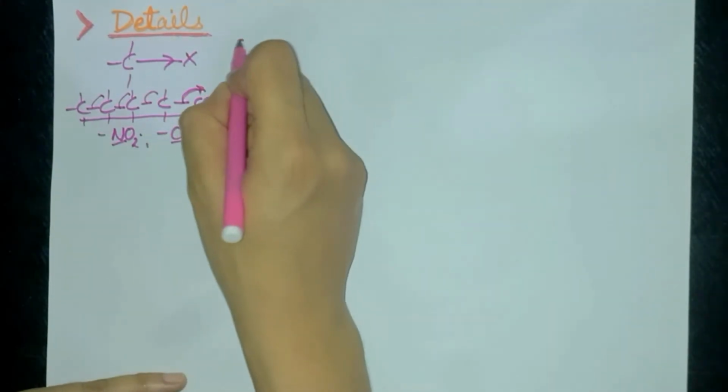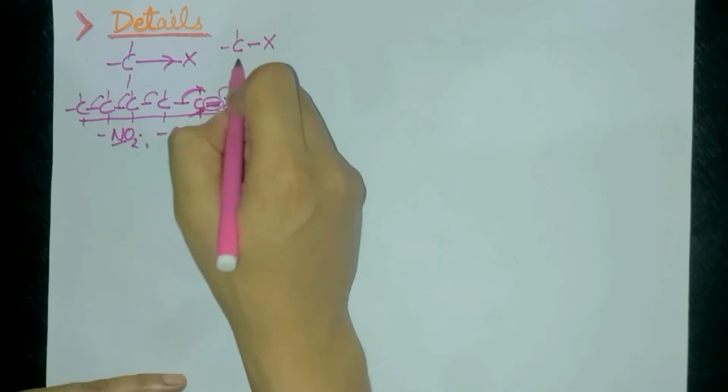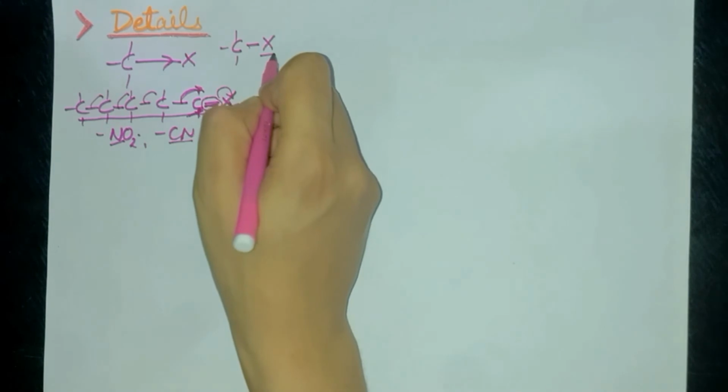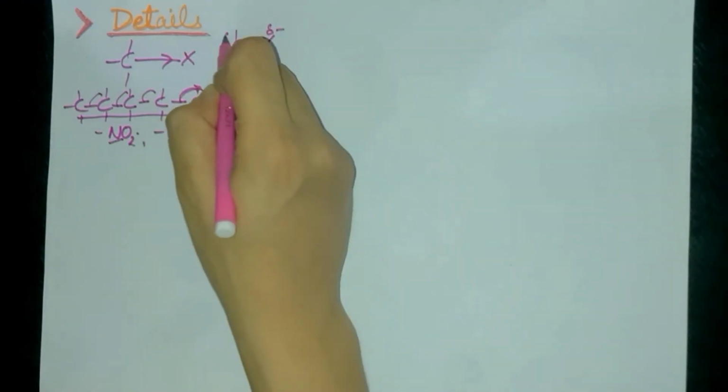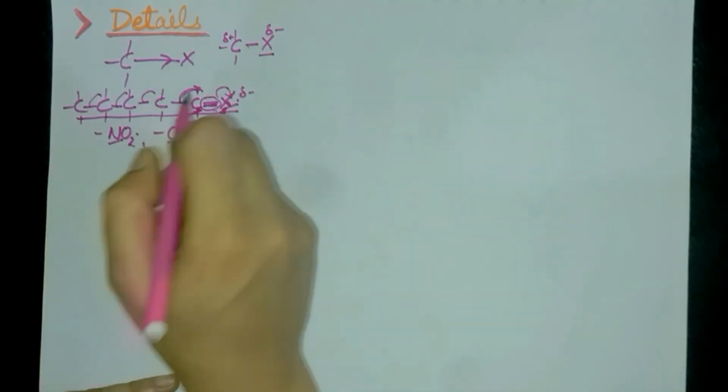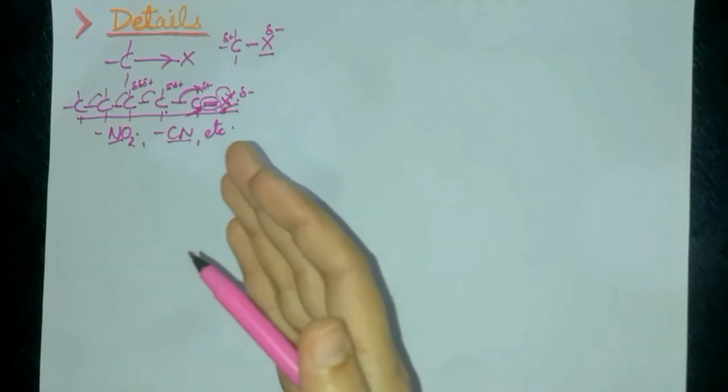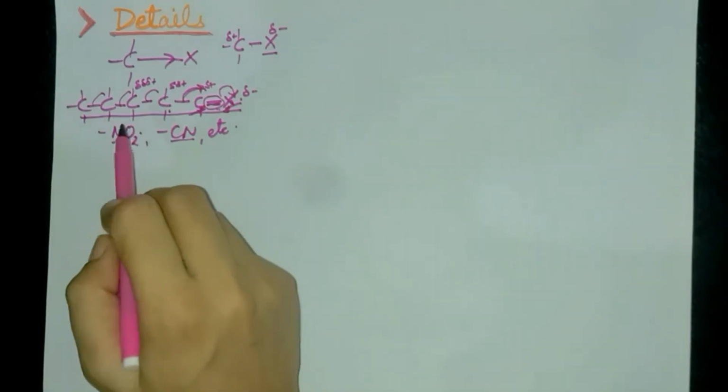You have seen that if an atom like this is attached, it is more electronegative, that means having partial negative, and the carbon is partial positive. So if here is partial negative and this carbon is having partial positive, the next carbon will be having a smaller partial positive, and the next carbon smaller still, that means less electron pull.